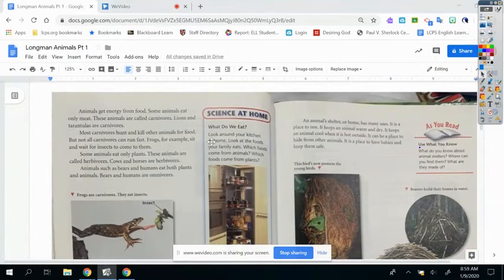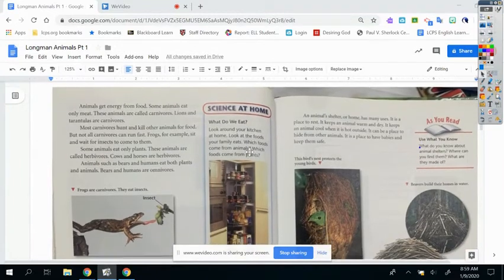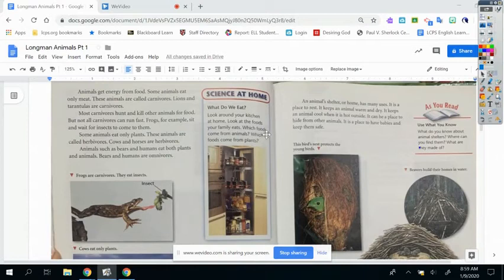So what do we eat? Look around your kitchen at home. Look at the foods your family eats. Which foods come from animals? Which foods come from plants?